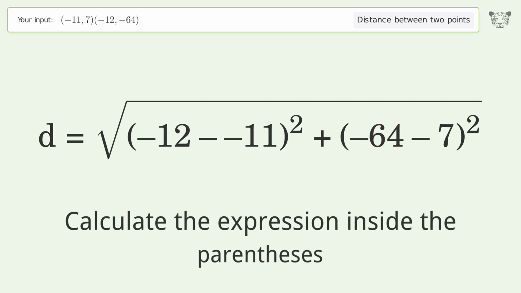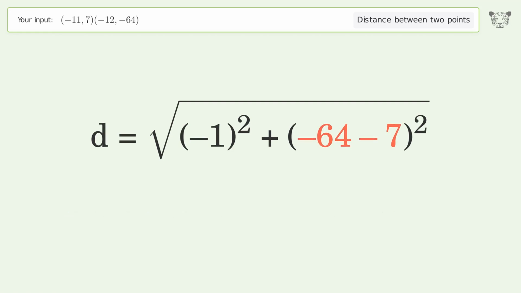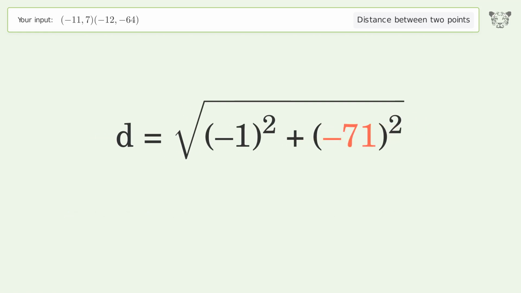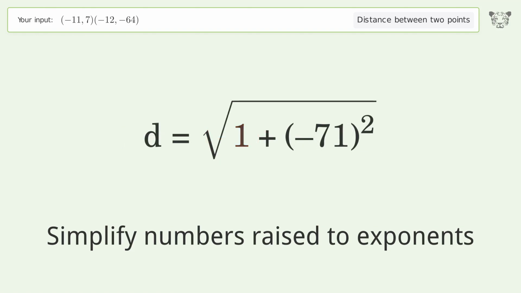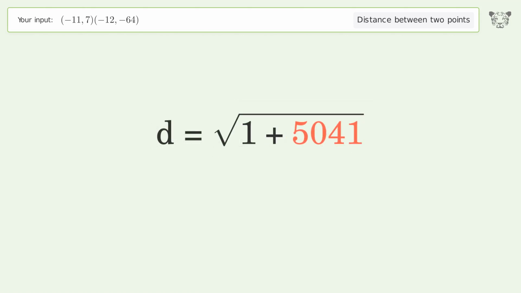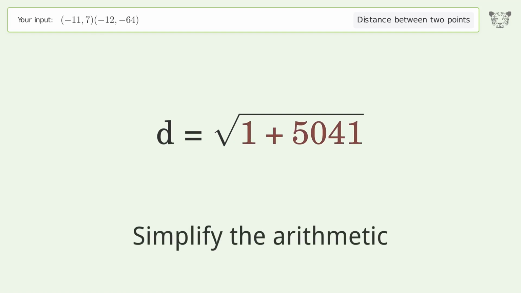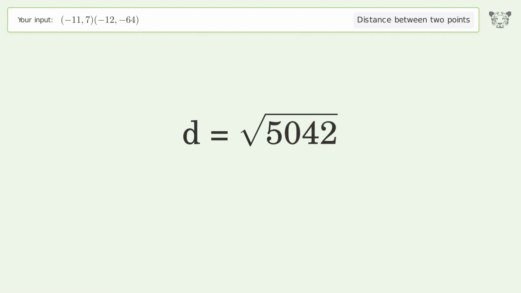Calculate the expression inside the parentheses. Simplify numbers raised to exponents. Simplify the arithmetic. And so the distance between the 2 points is the square root of 5042 or 71.007.